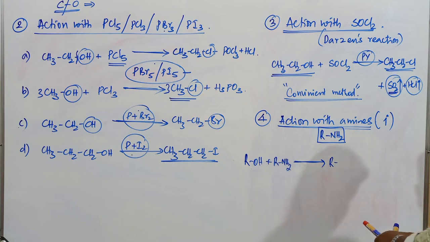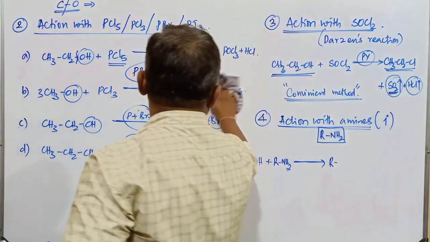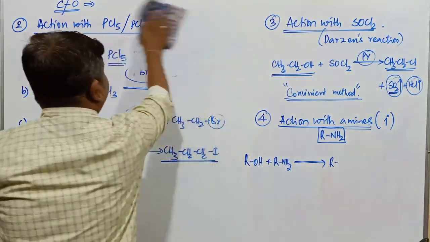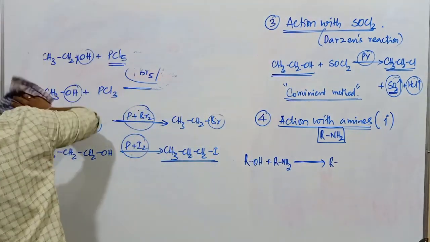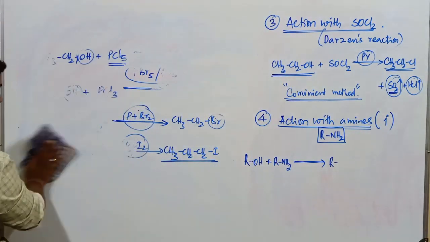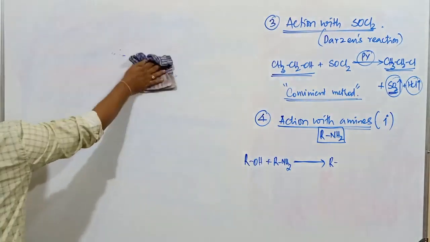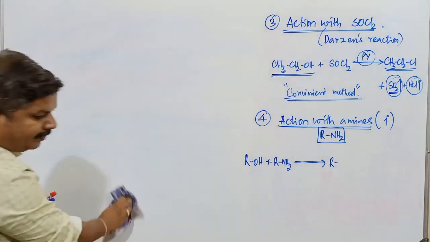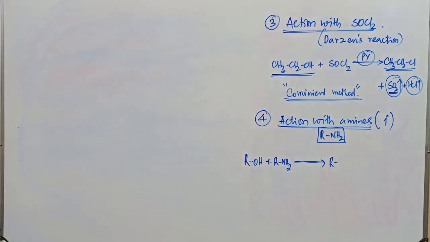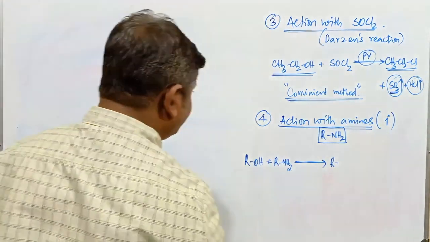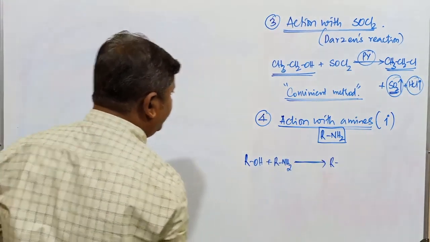Here I will go with an example. I have to continue this reaction, so I will just remove this one. When alcohol combines with respective amines, you can consider amines as derived from the ammonia compound. First, you consider ammonia, then go with the respective amines.